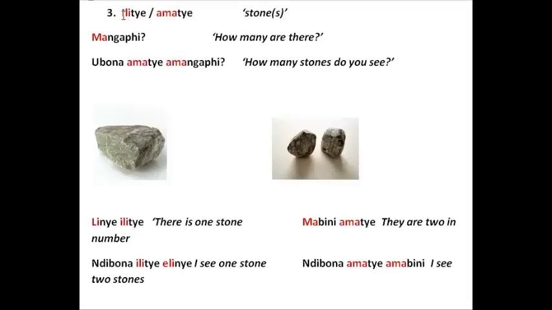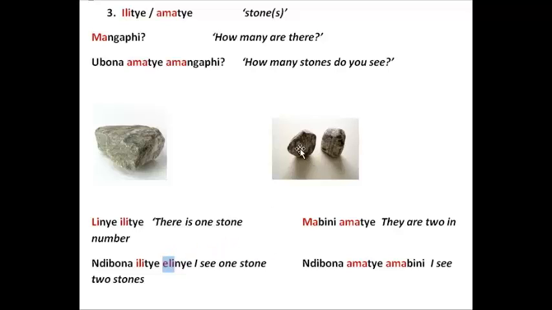And here we are going to count stones. Ilike being one stone, amaike being stones. So the ili will play a part in the singular, and of course the ama will play a part in the plural. Questions then. Mangapi, how many are there? And ubona amangapi, how many do you see? So in the first picture we see one ilike, therefore we say linye ilike, and ndibona ilike elinye. I can see one stone only.